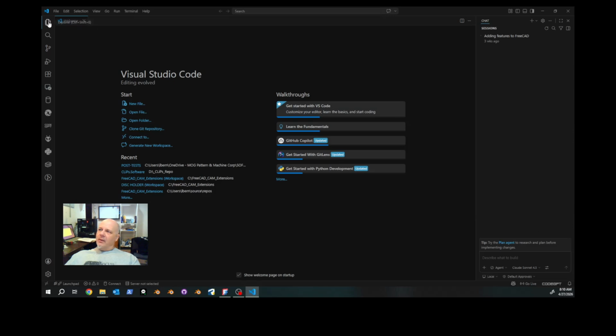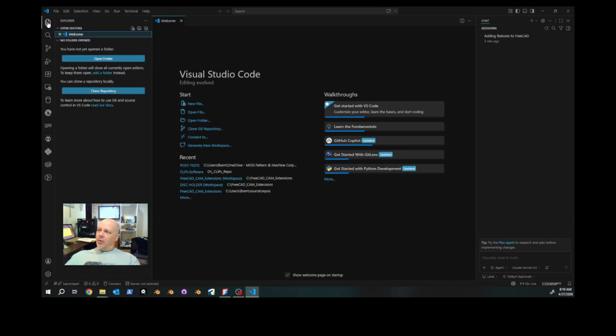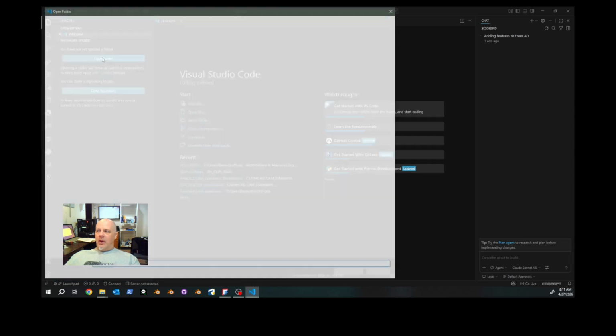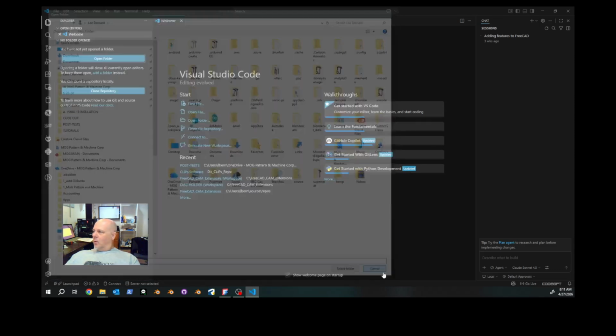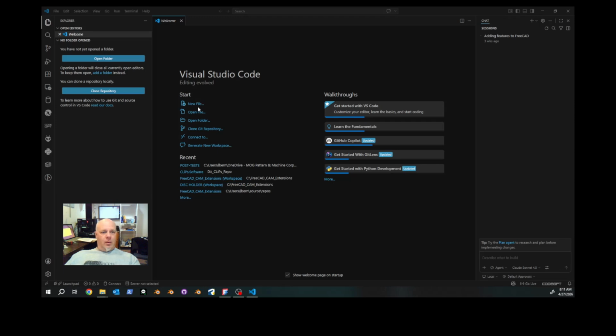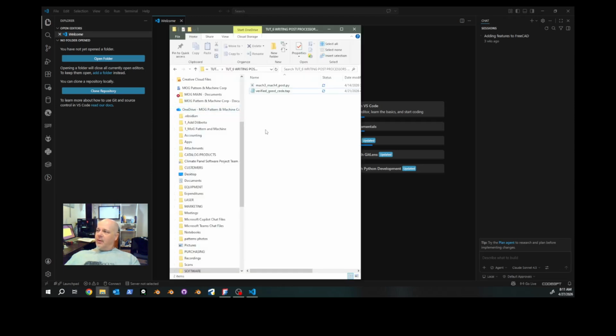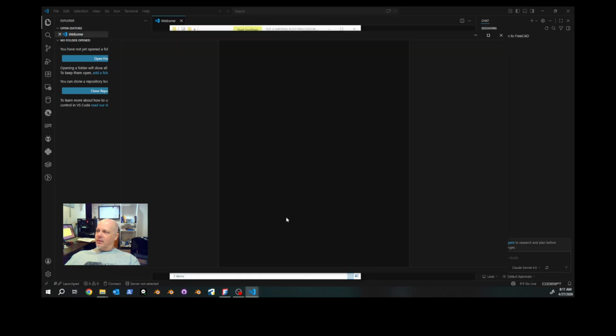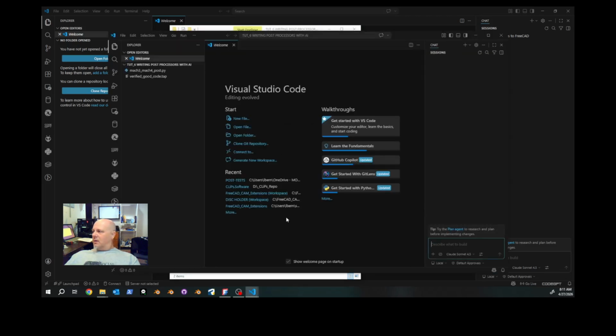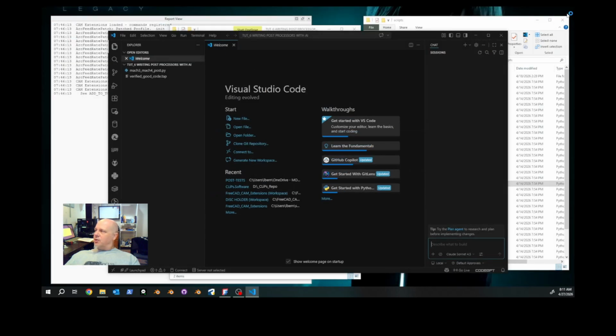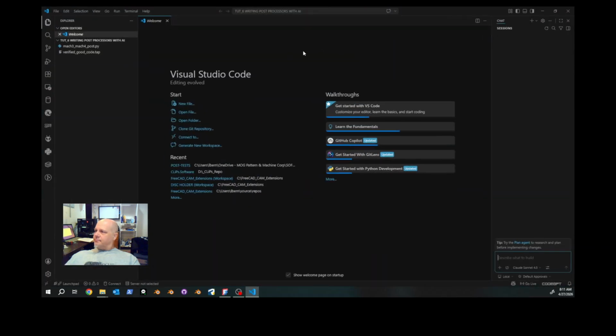And over here on the left, click on your File Explorer. You can either open the folder and search for it, or go back to your file system and right click and click on Open with Code. We are now in that folder, and I'm going to close out the initial instance that I had.